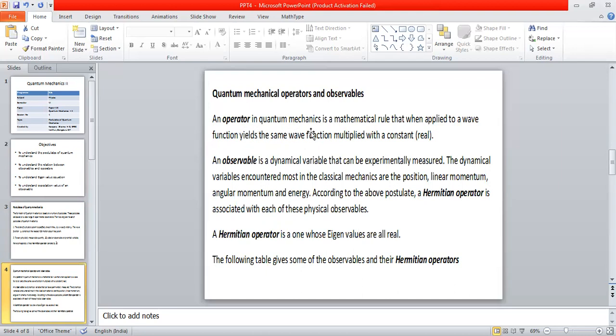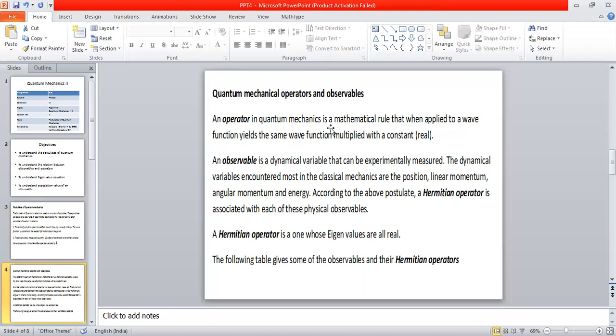And when it operates on the wave function of the physical system, it yields the same wave function but multiplied with some constant. These constants are called eigenvalues. I'm going to explain this a little later. And since we are talking of Hermitian operators in quantum mechanics, all physical observables in quantum mechanics are represented only by Hermitian operators. Therefore, these Hermitian operators have eigenvalues which are always real. So that's what I have written here.